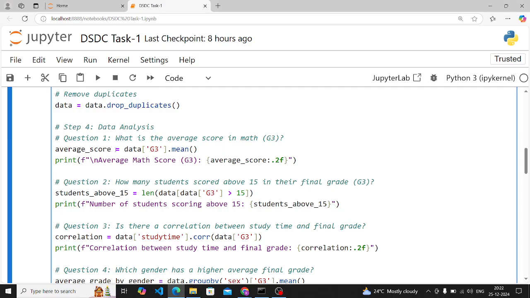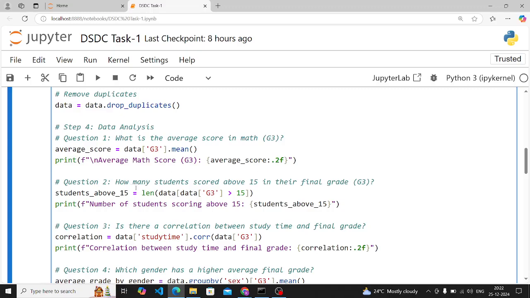Okay, the first question is: what is the average score in math G3? What is G3? I told you G3 is the grade for three terms. So basically, what is the average score in math G3? Here we are making a new variable, average score, and here we are taking G3.mean. For average, we have to calculate the mean. And this is the print statement. I hope everyone knows how to make a print statement.